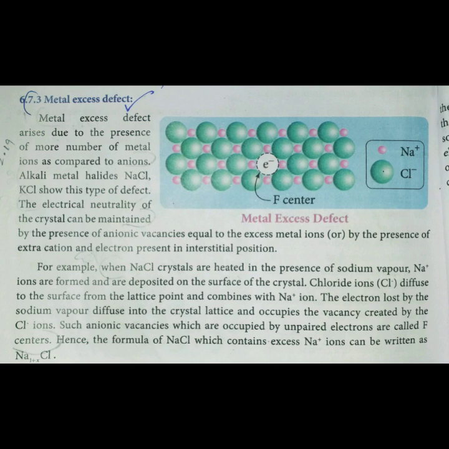That means when NaCl is heated, more sodium is formed on the layer. Now the chloride diffuses into the inner part of the crystal and creates some holes at the top. That vacant region, instead of chloride, will be occupied by an electron. Such anionic vacancies which are occupied by unpaired electrons are called F centers. Hence the formula for NaCl which contains excess Na plus ion can be written as Na1+xCl. So a very important question: what is a metal excess defect?